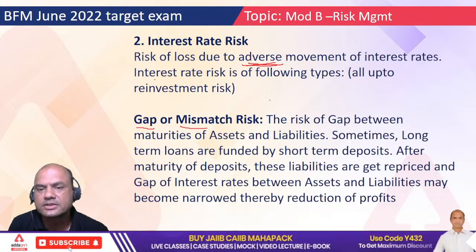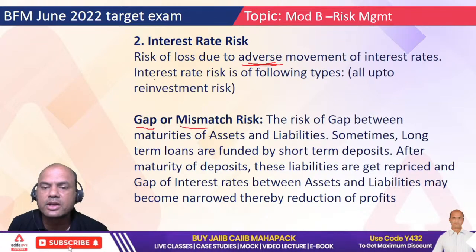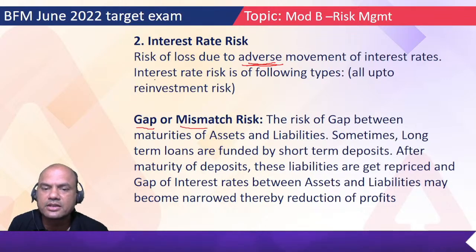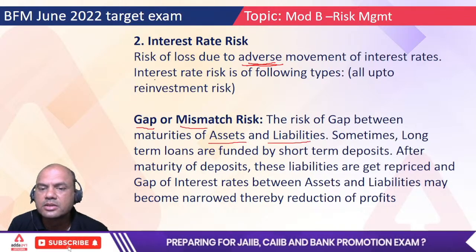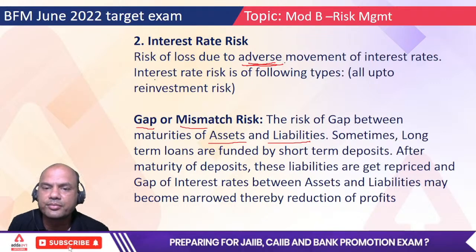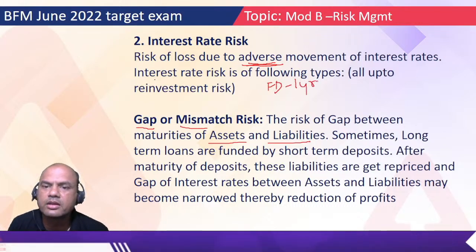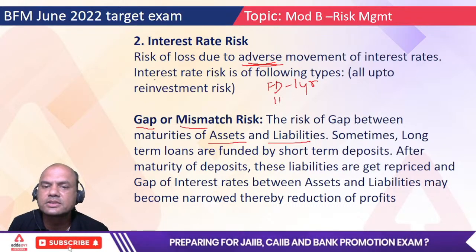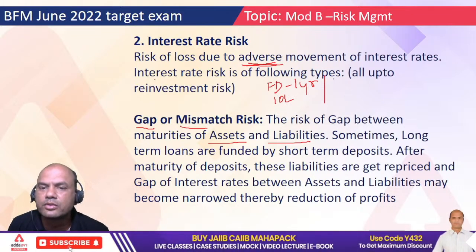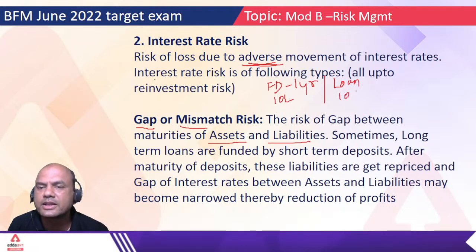Here it's like this. The risk of gap between the maturities of assets and liabilities, keep it simple. Suppose I take an FD of 1 year, of let's say 10 lakhs, and based on this I give a loan of the same 10 lakhs. We'll forget the CRR now.